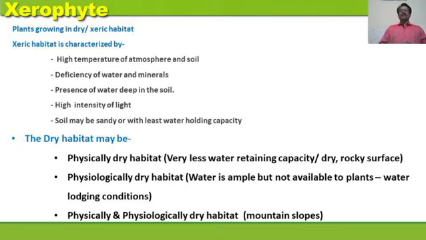For example, the waterlogging condition. In some areas, mostly on mountain slopes, you may find the soil is both physically and physiologically dry. Both physical and physiological conditions prevail in that area, therefore it is called a physically as well as physiologically dry habitat.